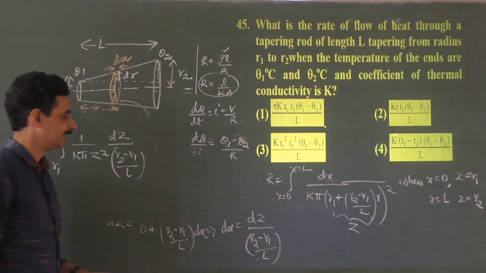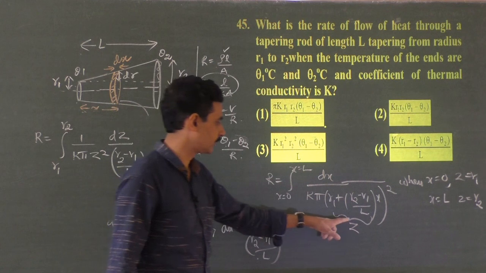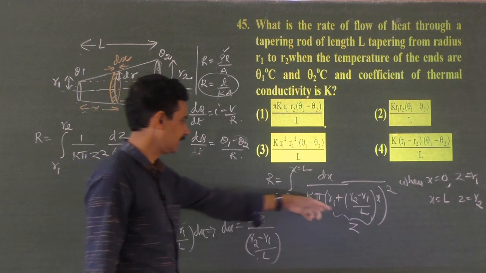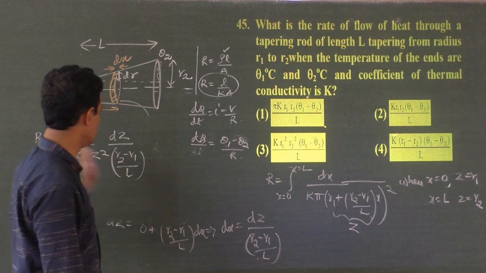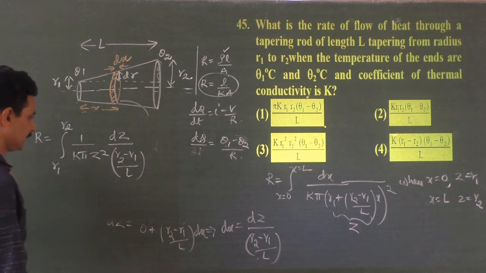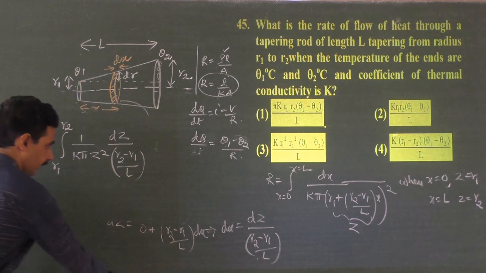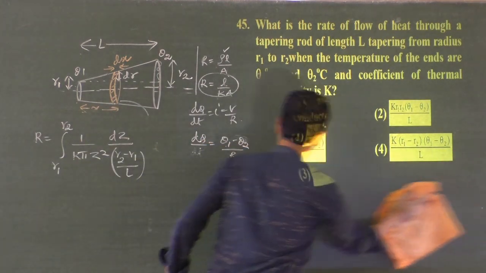I hope you have followed, right? So just by taking this as z and finding out the limits, and this becomes z square, then differentiating that z, you can replace dx in terms of dz. That is what we did here. Of course, steps become a little longer. So instead of dx, dz divided by R2 minus R1 by L. Yes, now I can rub this. Not needed. Now I can continue this.